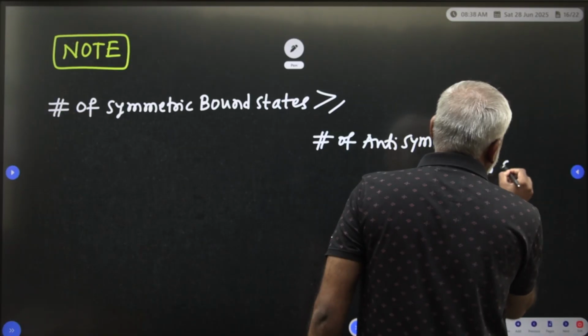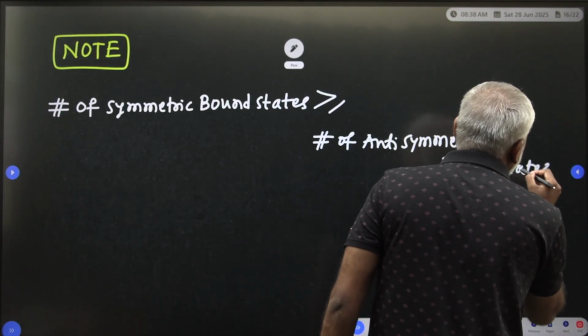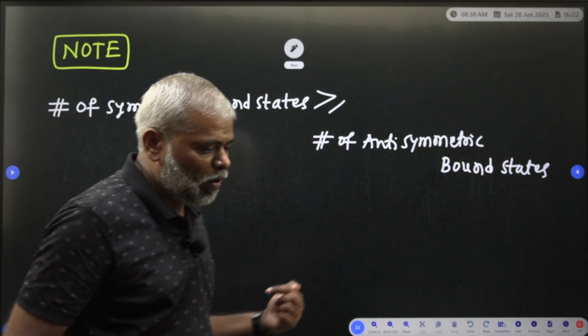What are those bound states you are able to consider as the number of anti-symmetric bound states?